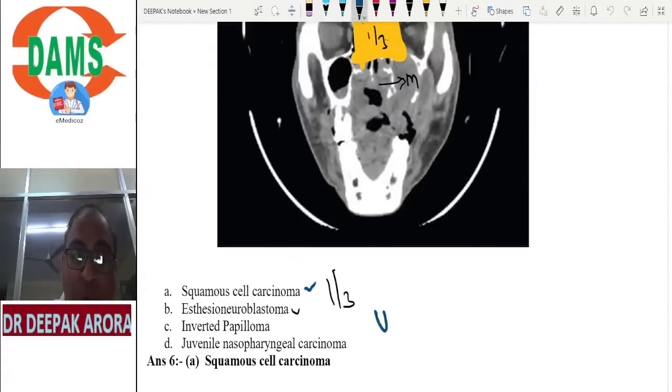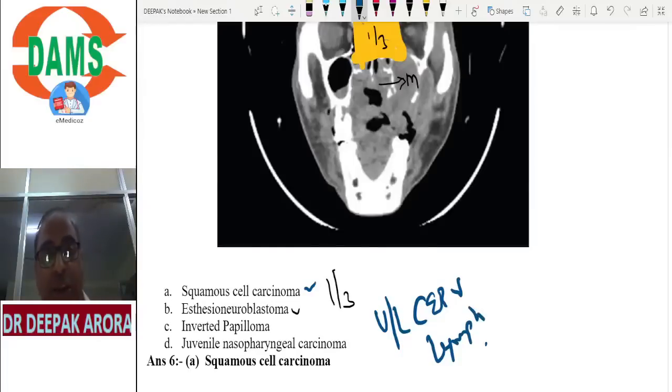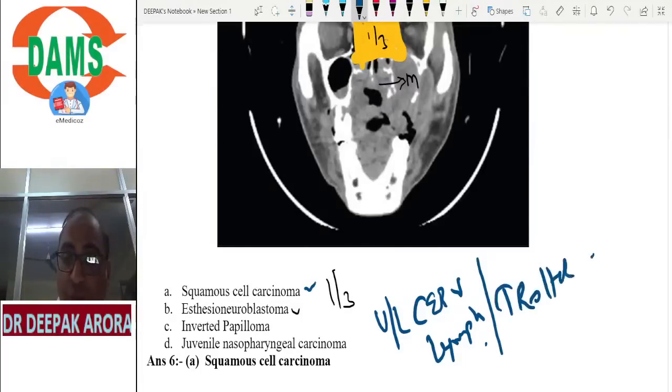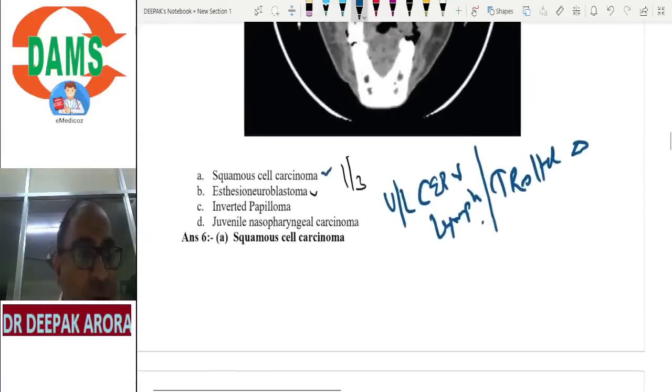In your MCQ there will be a word, unilateral cervical lymphadenopathy. I will be going for nasopharyngeal carcinoma. The examiner can ask you which triad will be seen in option D. You should be confident it is Trotter's triad. What is Trotter's triad? T for Trotter, T for 10th. So if it is nasopharyngeal carcinoma, it should be Trotter. So all these points should be on your tips.